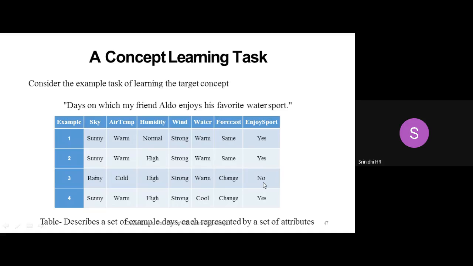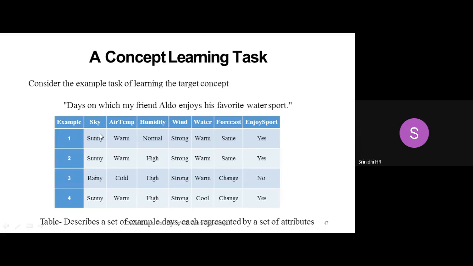In example 1, for all the given six attributes, this is the situation: sunny, warm, normal, strong, warm, and same. These are all the specific things, and these are the generalized things. As we go further in our discussion, I'll tell you what is a general hypothesis and what is a specific hypothesis.